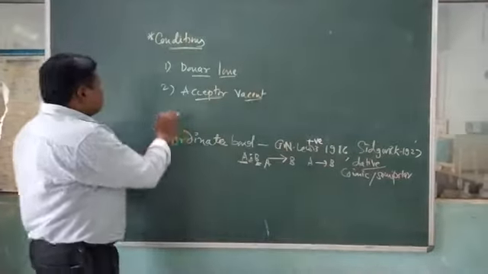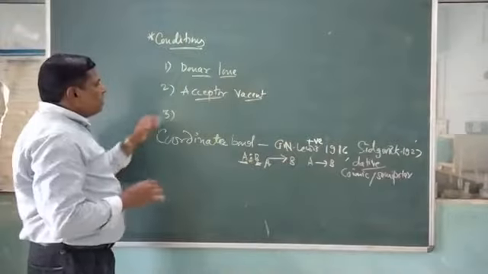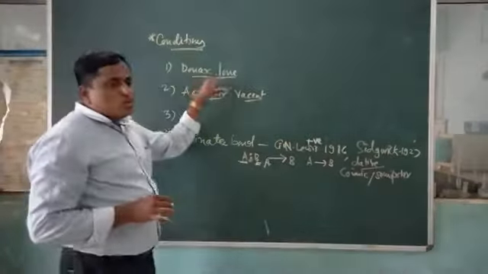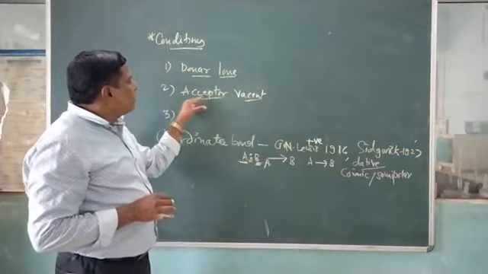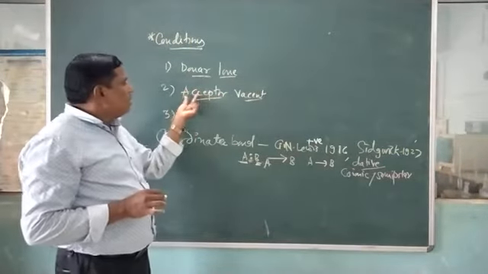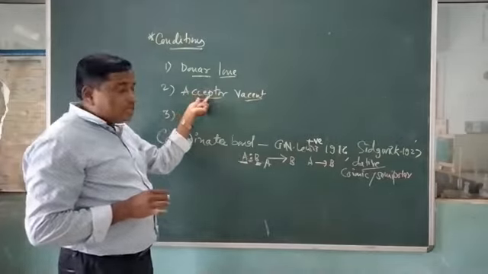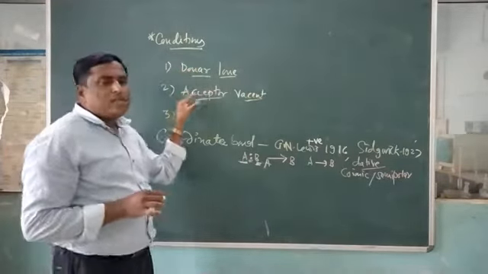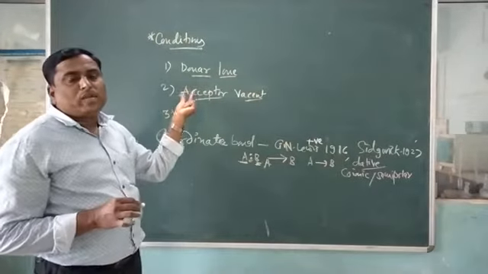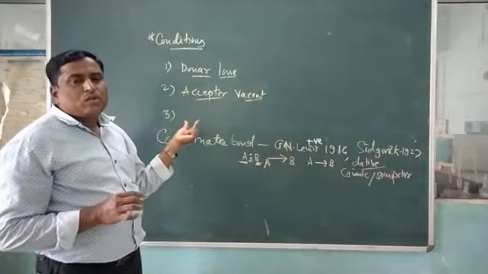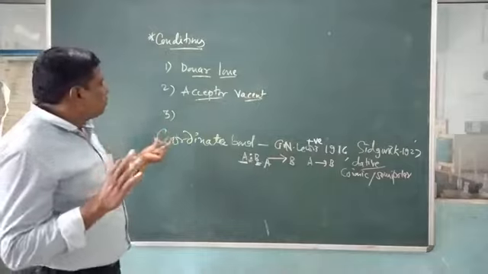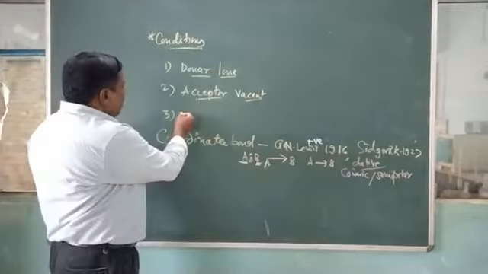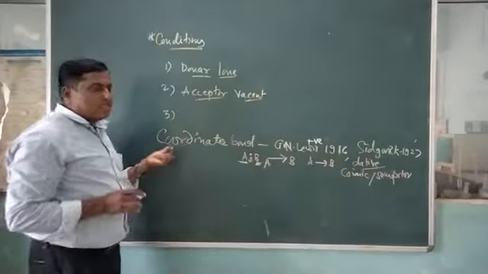And the third condition is that the donor atom must be able to donate the electrons to the vacant orbital of the acceptor. Means the donor orbital must overlap with the vacant orbital of the acceptor, so that electrons come between the two atoms. This will be the third condition.